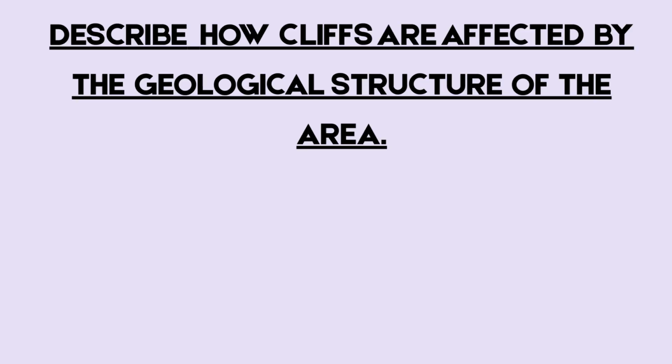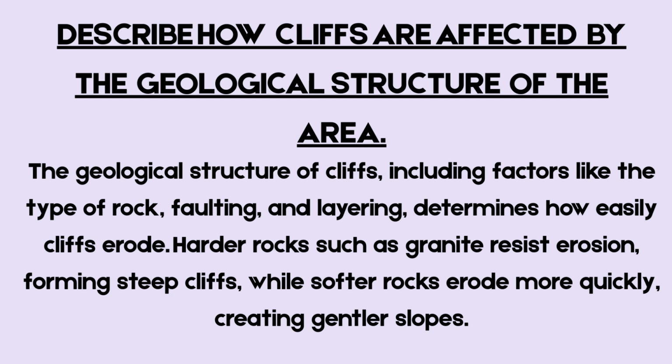Question 16. Describe how cliffs are affected by the geological structure of the area. The geological structure of cliffs, including factors like the type of rock, faulting, and layering, determines how easily cliffs erode. Harder rocks such as granite resist erosion, forming steep cliffs, while softer rocks erode more quickly, creating gentler slopes.